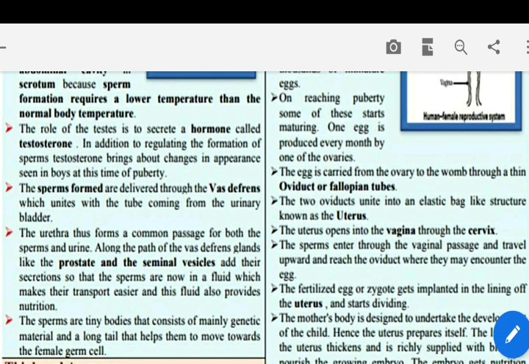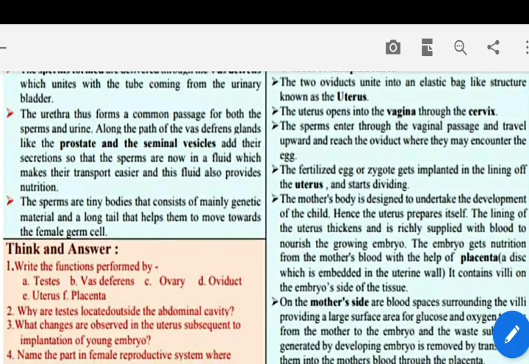The egg is carried from the ovary to the womb through a thin oviduct or fallopian tube. The two oviducts unite into an elastic bag-like structure known as the uterus. The uterus opens into the vagina through the cervix. The sperm enter through the vaginal passage and travel upward and reach the oviduct where they may encounter the egg. The fertilized egg or zygote gets implanted in the lining of the uterus and starts dividing.